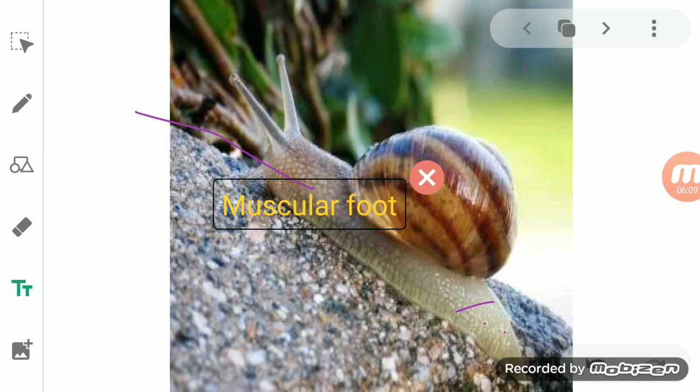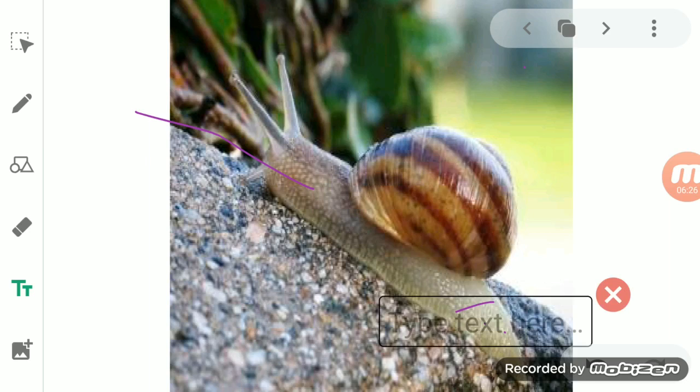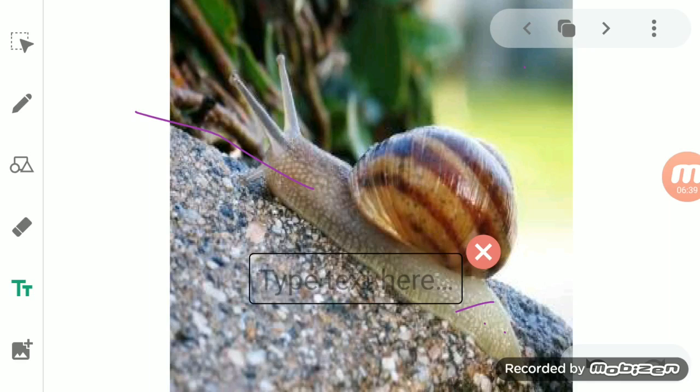Now this muscular foot is basically responsible for the movement of the body. So the snail moves with the help of this large disc shaped muscular foot. How does this happen? There are two sets of muscles in the foot of the snail, and they help in contracting and expanding.